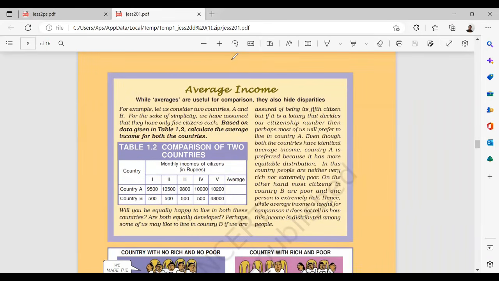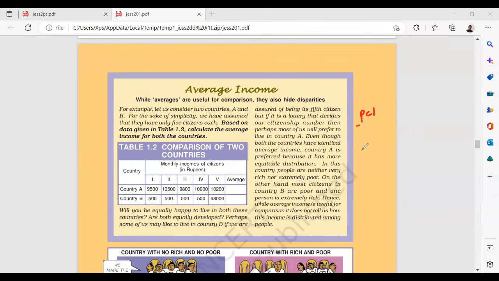While averages are useful for comparison, they also hide disparities. That's what I told you. You cannot judge based on just a simple comparison. You have to consider the per capita income of the countries. And if the per capita income is very high, it doesn't mean